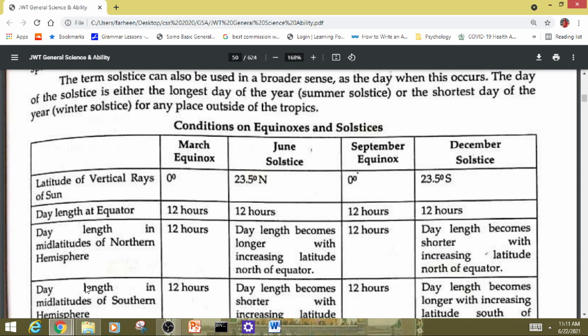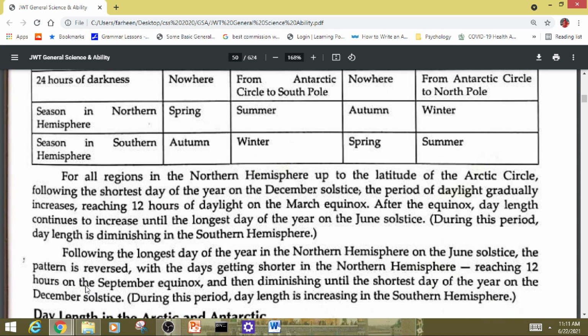For all regions in the northern hemisphere up to the latitude of the Arctic Circle, following the shortest day of the year in the December solstice, the period of daylight gradually increases, reaching 12 hours of daylight on the March equinox. After the equinox, day length continues to increase until the longest day of the year on the June solstice. During this period, day length is diminishing in the southern hemisphere.